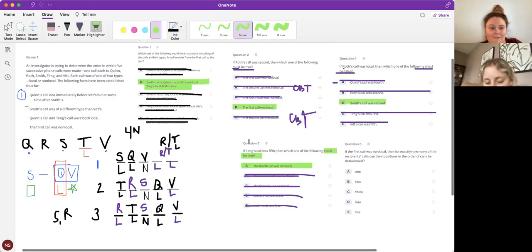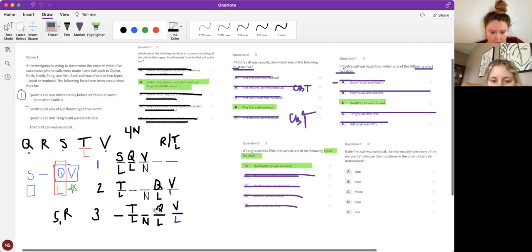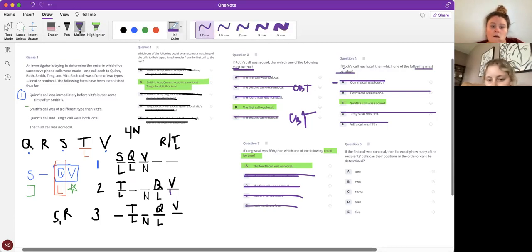Last one, number 5. If the first call was non-local, then for exactly how many of the recipients can their positions in the order of calls be determined? Oh yeah, this one kind of trips me up sometimes. So if the first one was non-local, what world are we looking at in that situation? Number 3. Yep.